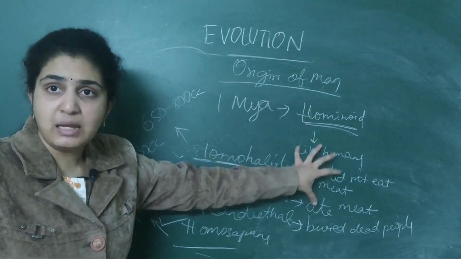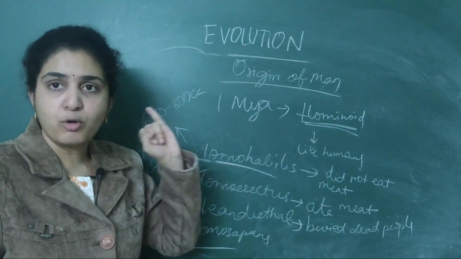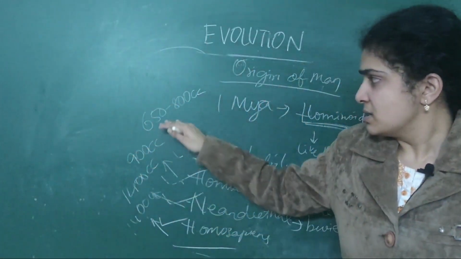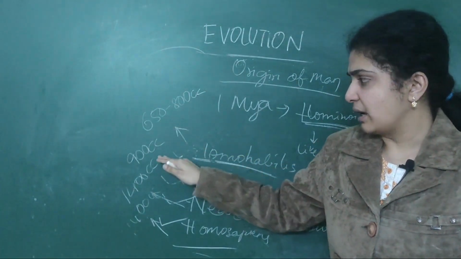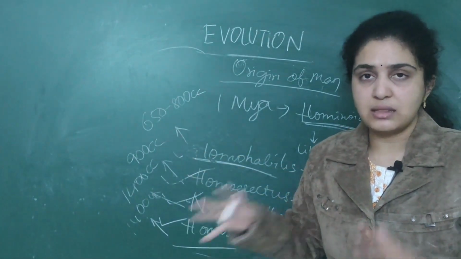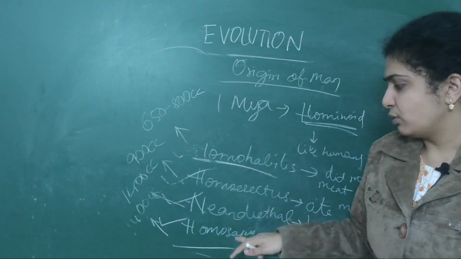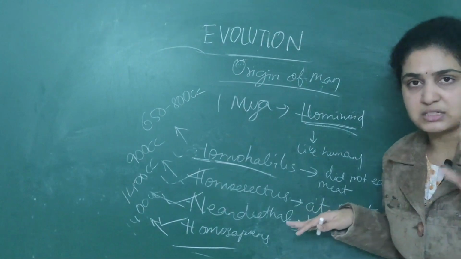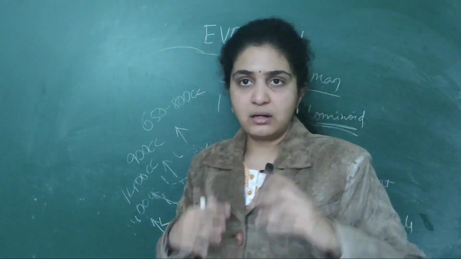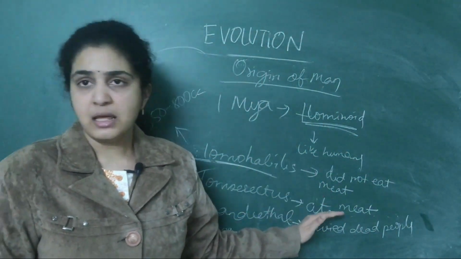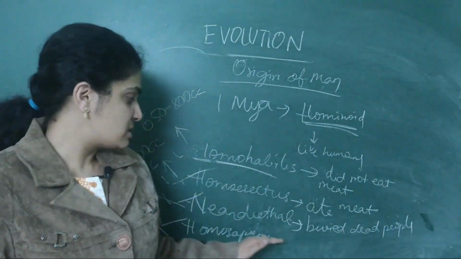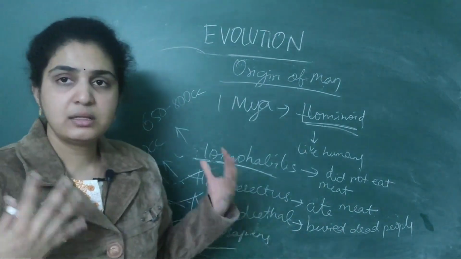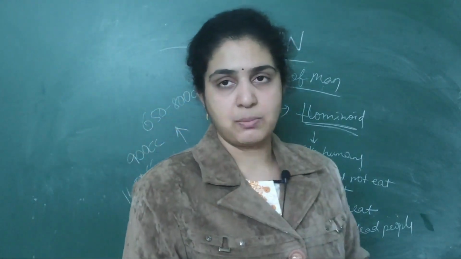Hominoid features, primates were seen. First is Homo habilis, erectus, Neanderthal, Homo sapiens. 650 to 800 cc, 900, 1400. The brain capacity was increasing. I want you to remember in this order. The first people did not eat meat; later, other people ate meat. Next, those who buried their dead were Neanderthals. The last one, we humans, were Homo sapiens.